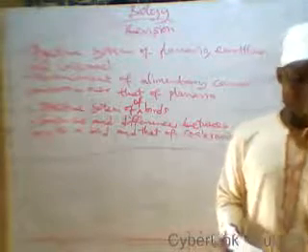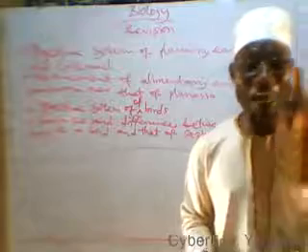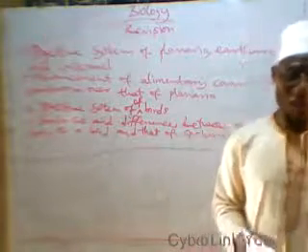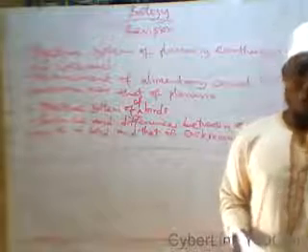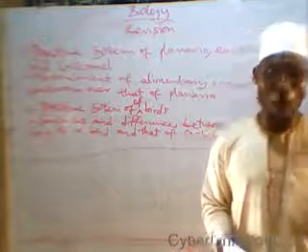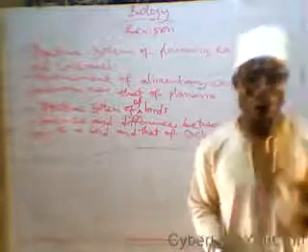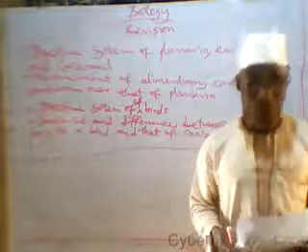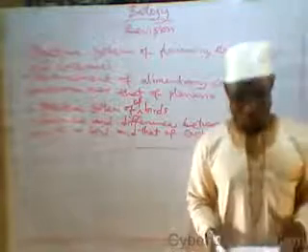An example of an organism with single circulation is fish, because fish has only a two-chambered heart, one auricle and one ventricle. So, fish cannot carry out double circulation. But mammals carry out double circulation because we have four-chambered hearts. It is this four-chambered heart that makes double circulation possible in mammals.